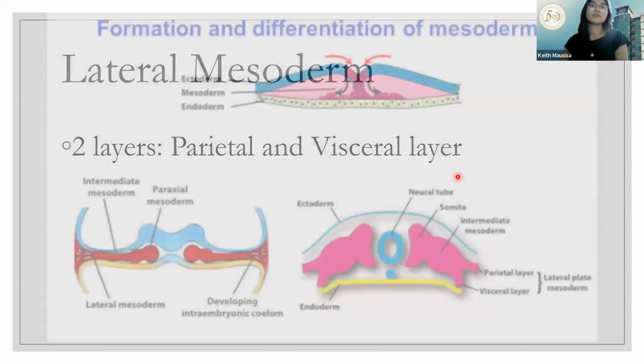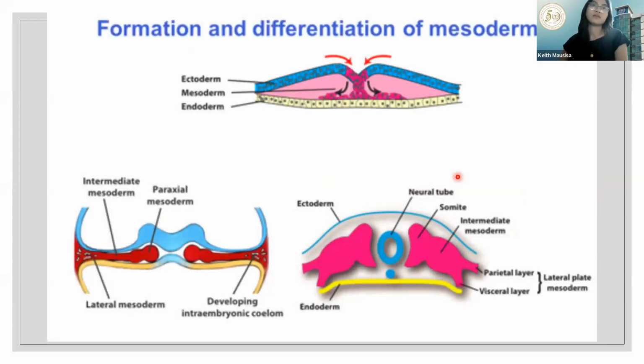So, di ba, this is your ecto, this is your mesoderm, this is the endoderm. So, once na nagkaroon, naging ganito na siya, meron ka ng neural tube. Meron ka nitong paraxial, intermediate. Your lateral mesoderm would have two layers, your parietal layer and the visceral layer. May mga nalilitong students dyan with the visceral and parietal layer. Ano ba kasi yan?